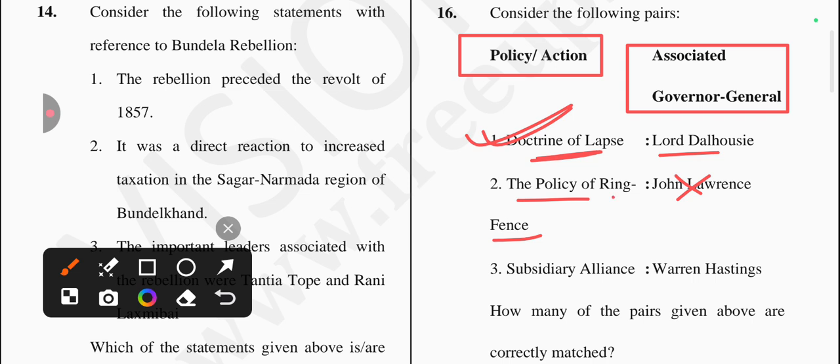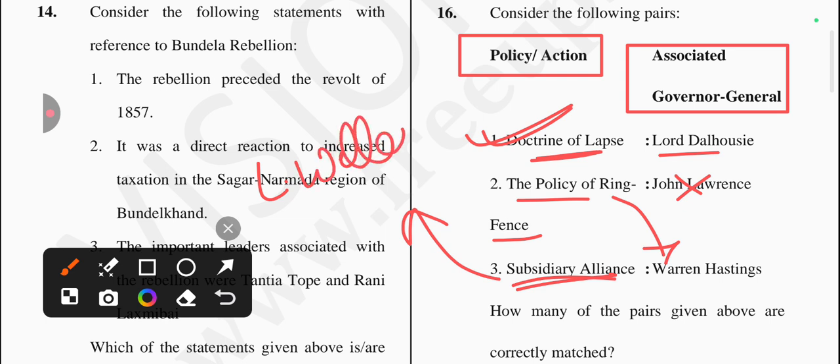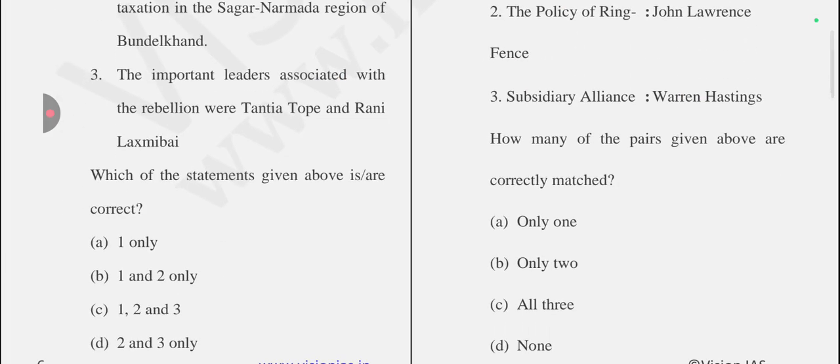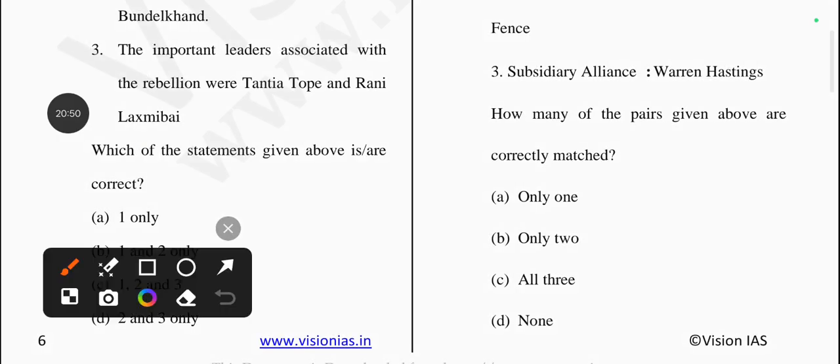No, it's not by him, it's by Warren Hastings. And the subsidiary alliance is not by Warren Hastings, it's done by Lord Wellesley. Okay, so this one is incorrect, this one is also incorrect. So the answer will be option A, only one statement is correctly matched.